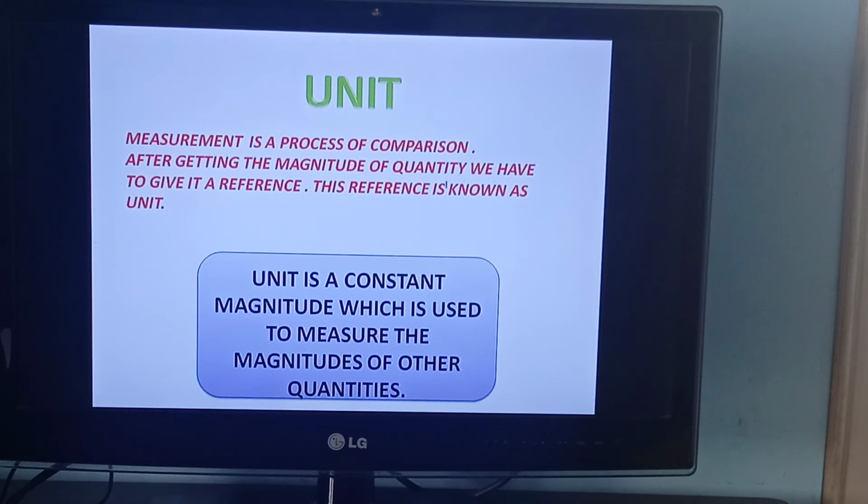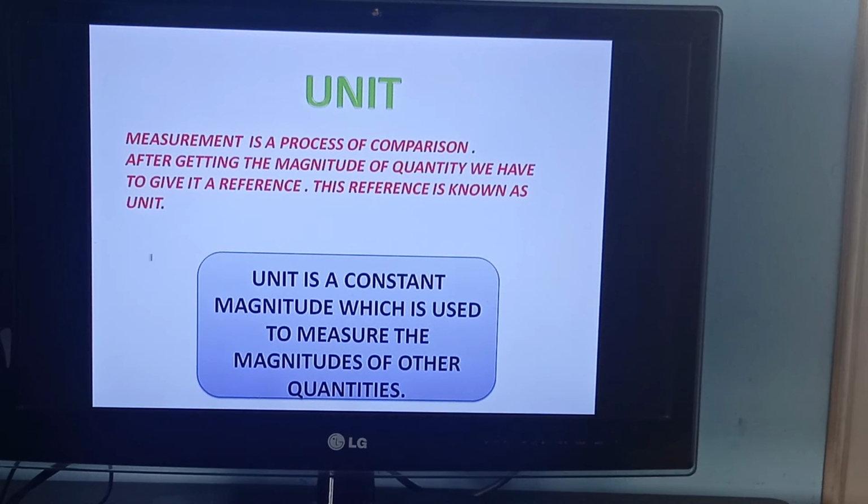Yes or no? We have to give it a reference. Reference means a tail we have to give it. Without that word centimeter, this 10 does not make sense. So we have to give it a reference.